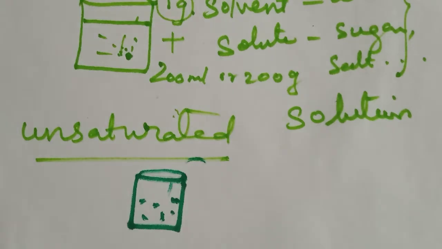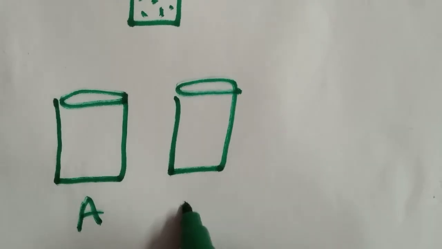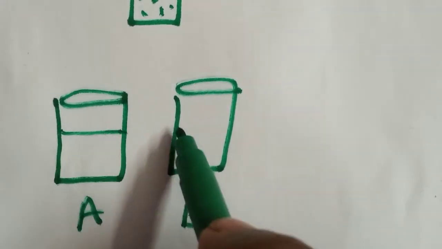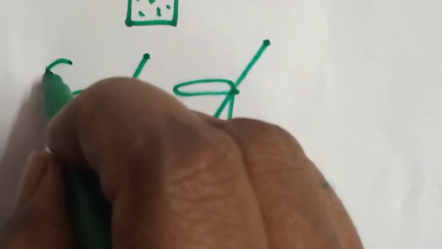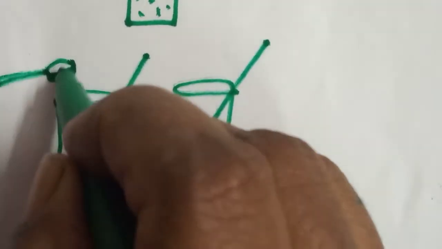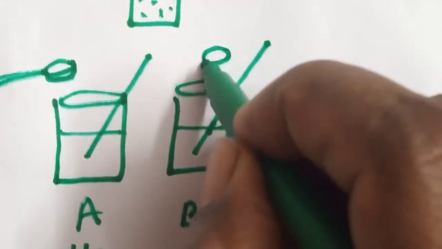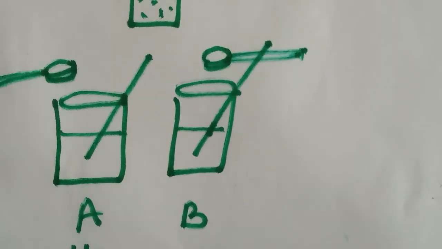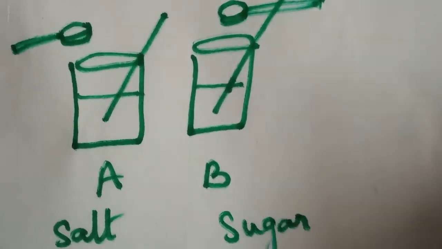Now how can we prepare a saturated and unsaturated solution? First we take two beakers, A and B, and for stirring we put a glass rod. Here we are adding salt, and here sugar.